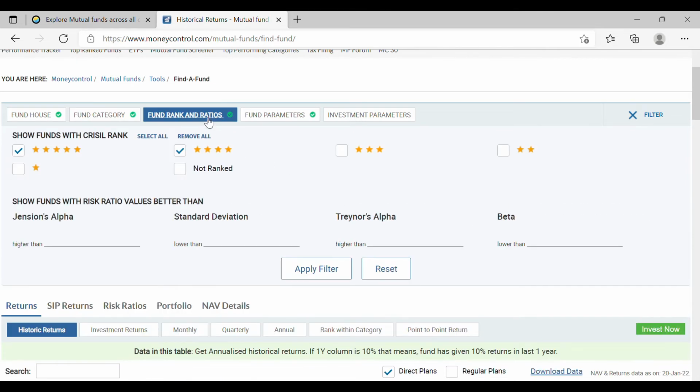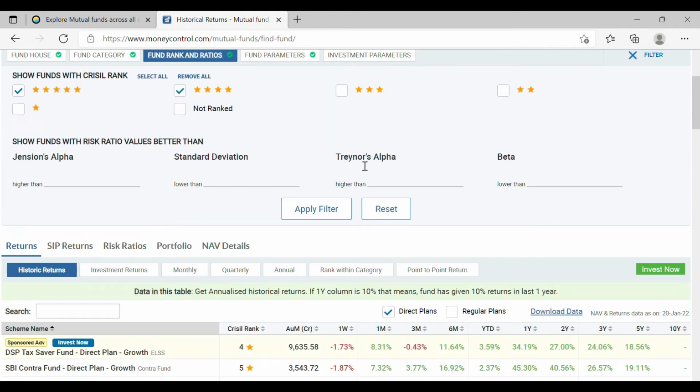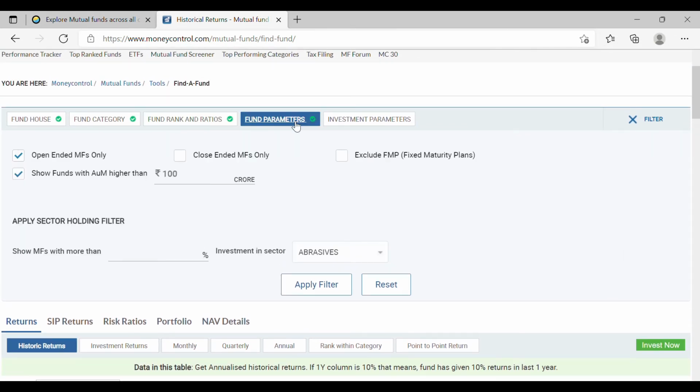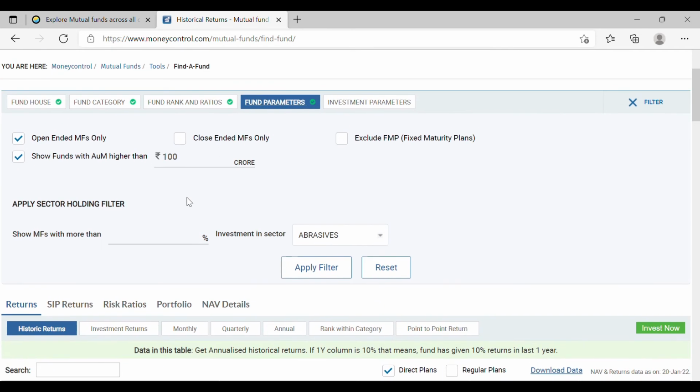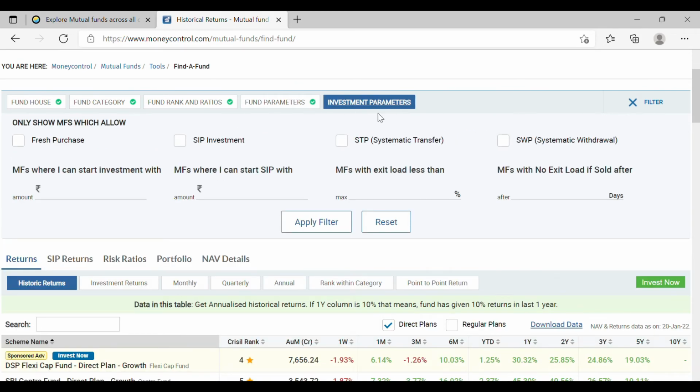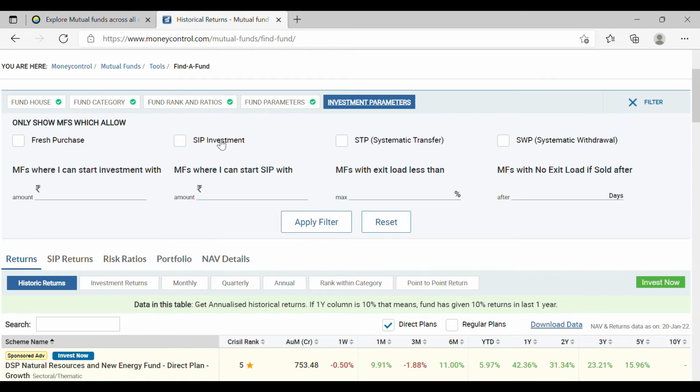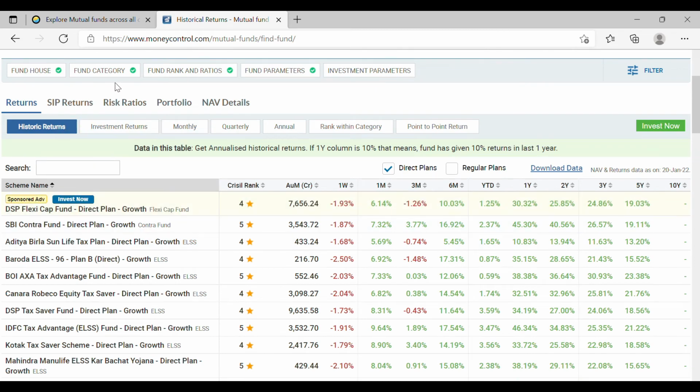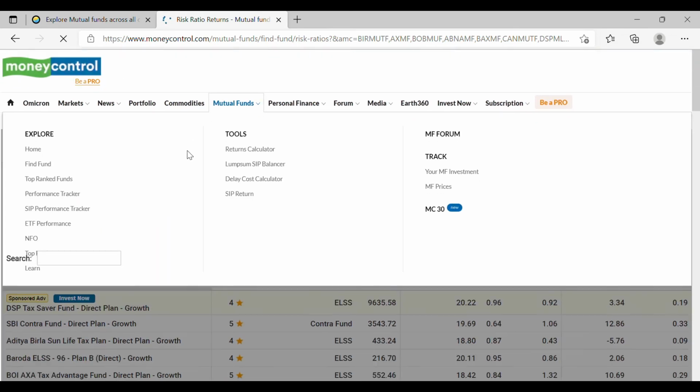And similar to that, fund ranks and ratings is something that you can use, and by default Moneycontrol usually shows 5 and 4 rated, and this is what is suggested for most investors. There are several other things which a much more experienced investor might use, that is standard deviation, beta, etc. Then fund parameters are similarly a thing that you should consider. And investment parameters is also where you can see if you want to invest, that is SIP investment or systematic transfer plans, etc. Other than that, you have a place to calculate your SIP returns, and risk ratios is again something for a little more in-depth understanding.